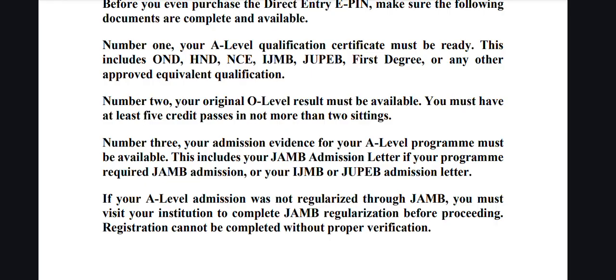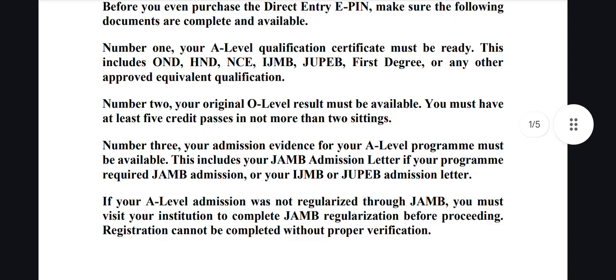You must be ready, and this might be your OND, HND, NCE, IJMB, JUPEB, Cambridge, or your first degree, or any other qualification that is approved, but not only O-level. So that's number one. You have your certificate ready. I'm going to be talking about whether certificate or statement of results is required in the next part of the video, so please stay tuned.